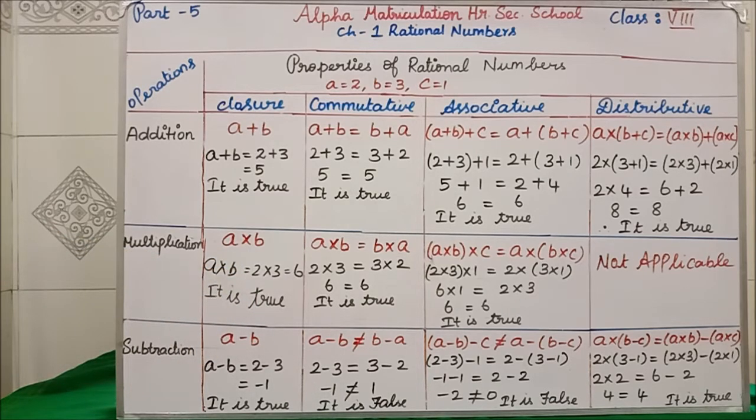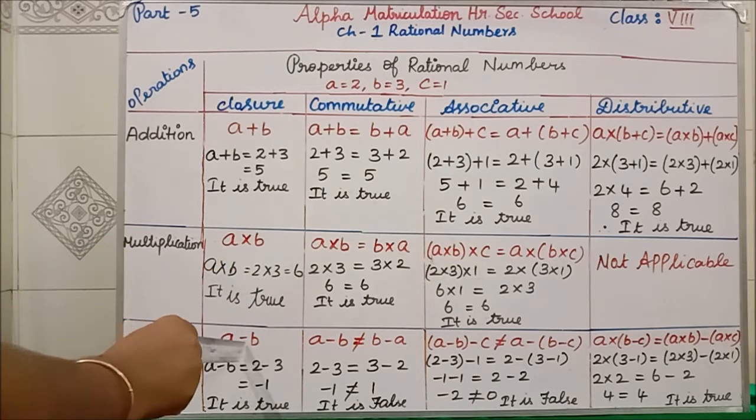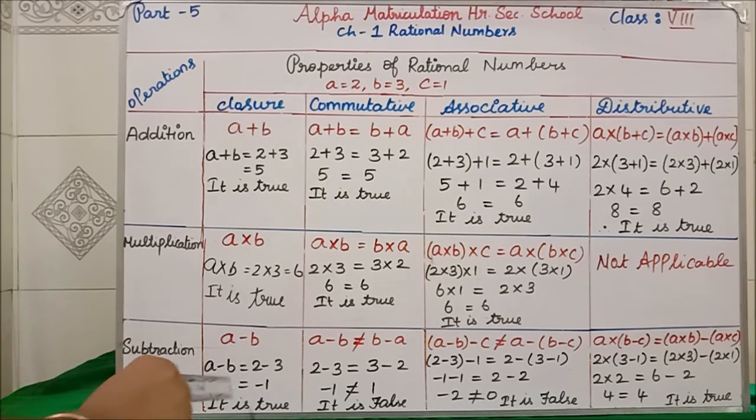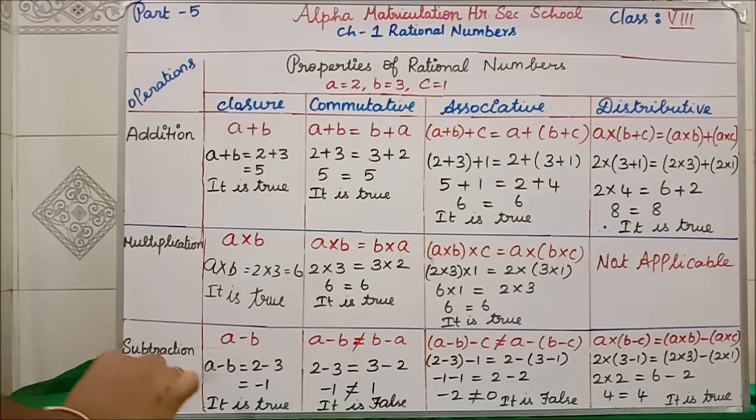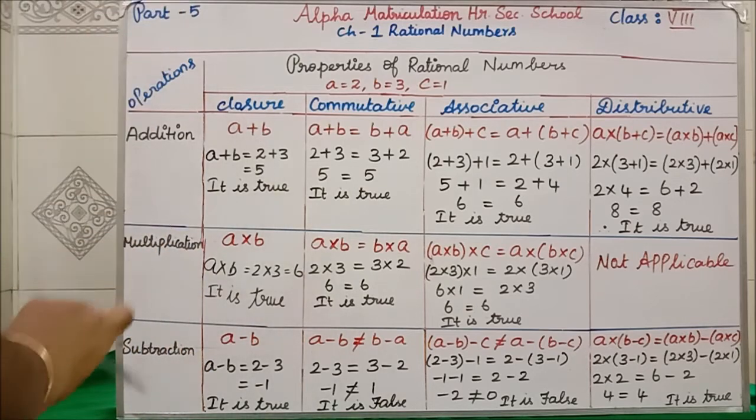For subtraction, we will see. Subtraction means you have to put A minus B equal to 2 minus 3, A is 2, B is 3. So, 2 minus 3, the greater number is 3. So, I have written 2 minus 3 is minus 1. It is true. Clear all of you, all the operations for closure? Next, we will go for all the operations for commutative.